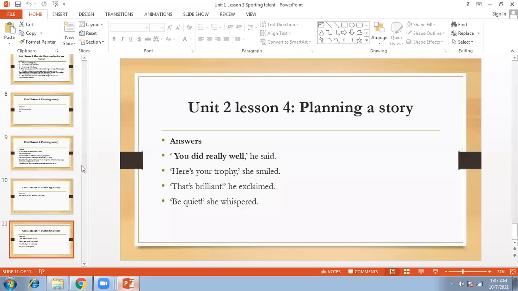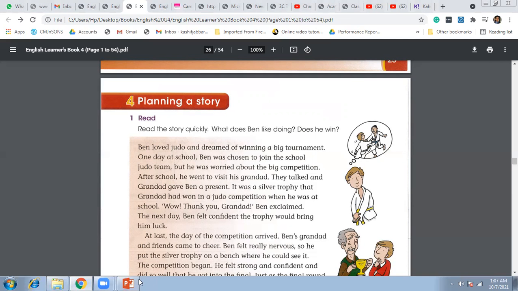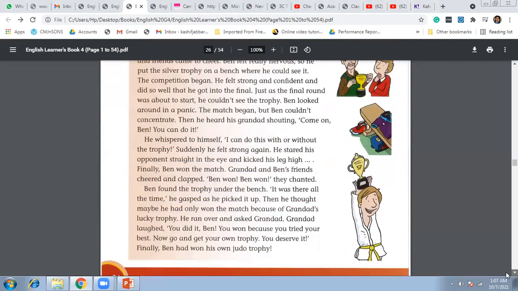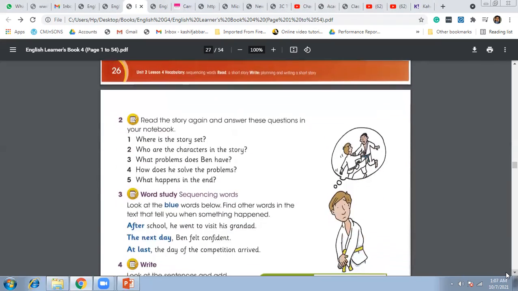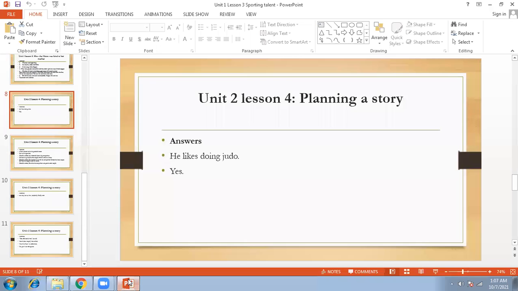I'm going to show you the answers now. He likes doing judo. Okay. And the second question was, does he win? Yes. The answer, yes, he won. Then if we come down to question number 2, read the story again and answer these questions in your notebook. So the first question is, where is the story set?